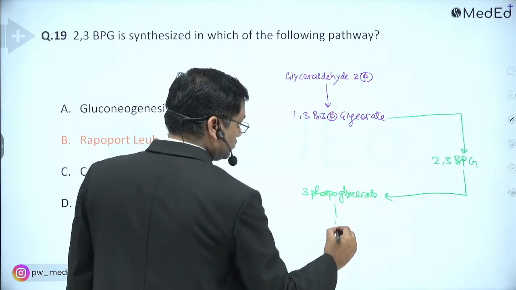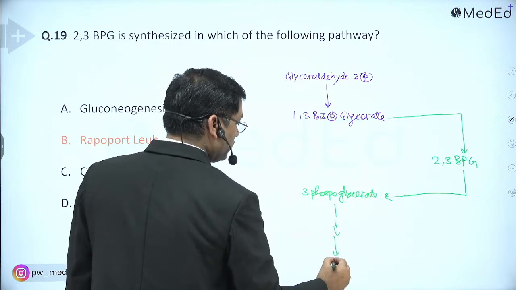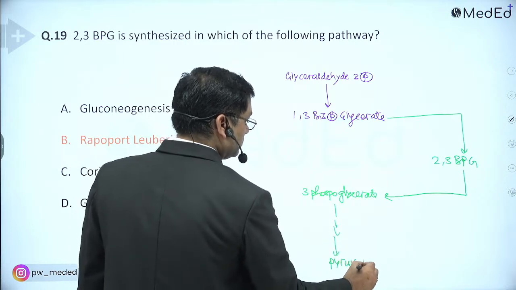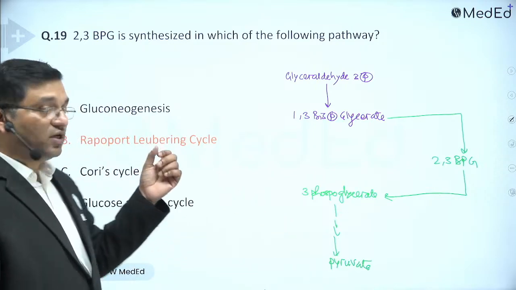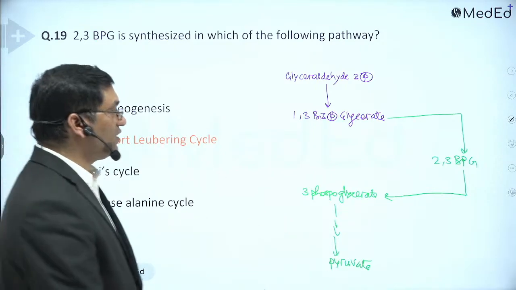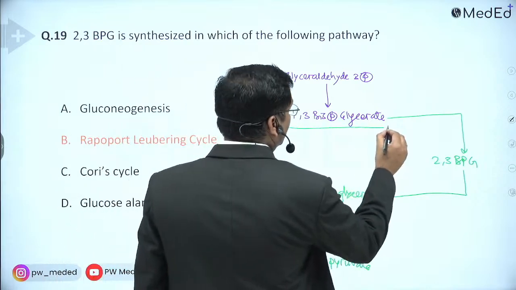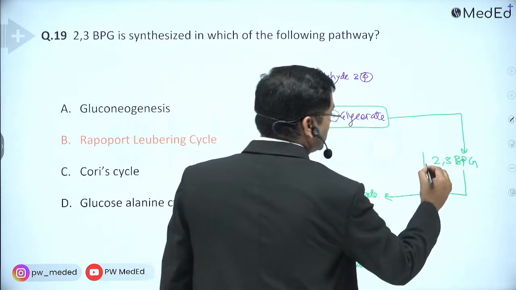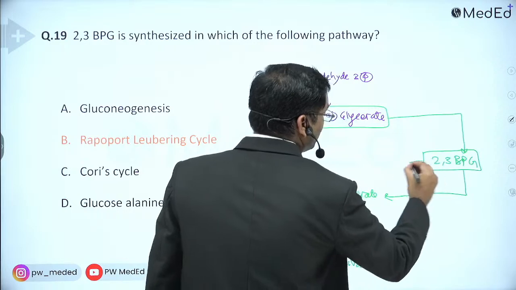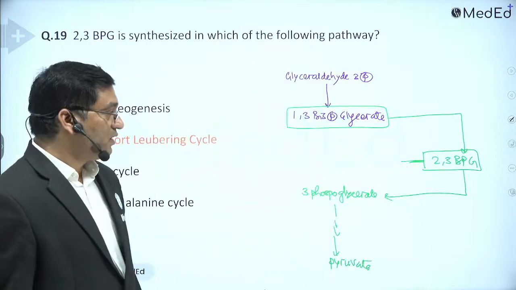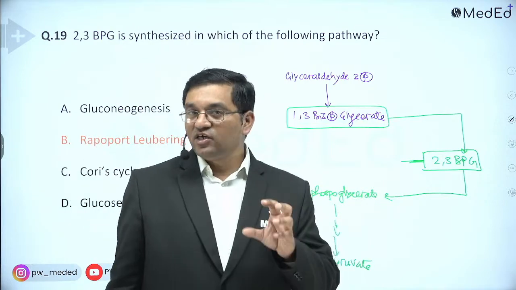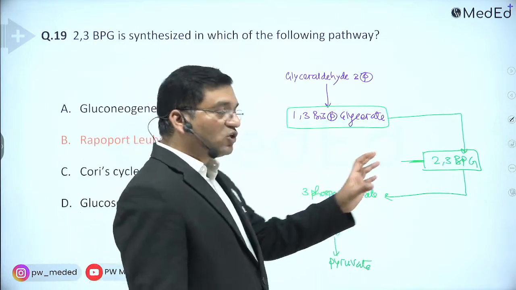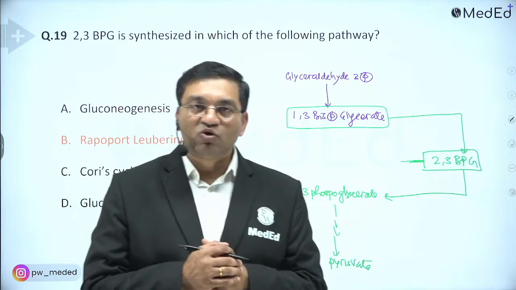And then through various steps, it is converted into pyruvate. So this is an alternative pathway for oxidation of glucose, the Rapoport-Luebering cycle, in which 1,3-bisphosphoglycerate is converted into 2,3-bisphosphoglycerate, and this has an important use in our body. It is a negative effector. It decreases the binding of O2 to hemoglobin. It occupies the central pocket in the hemoglobin molecule.